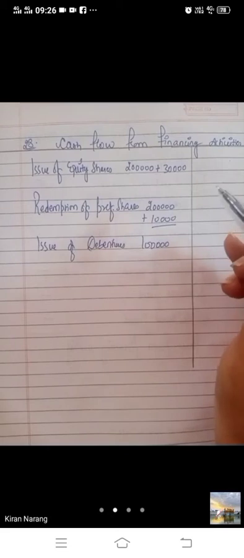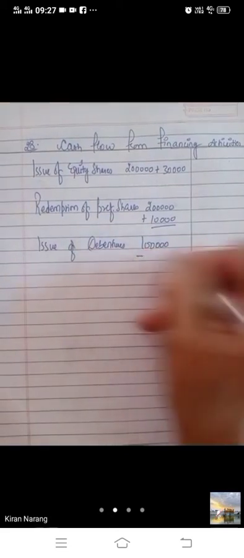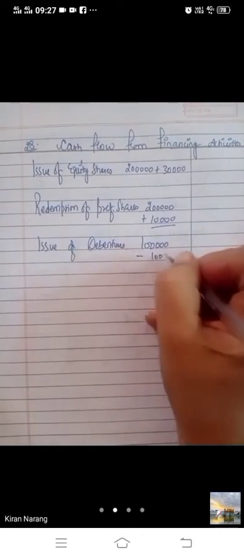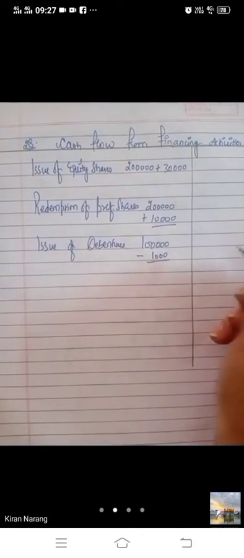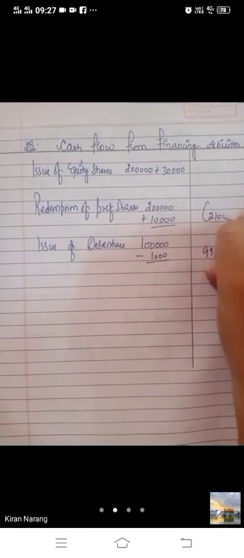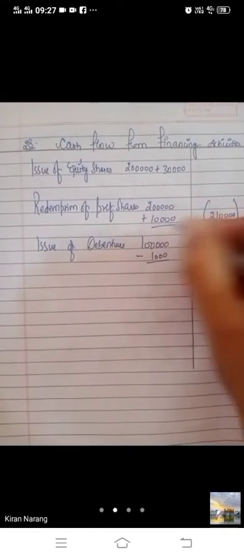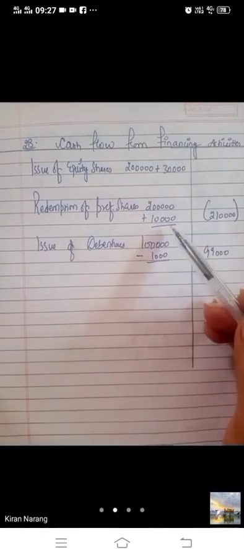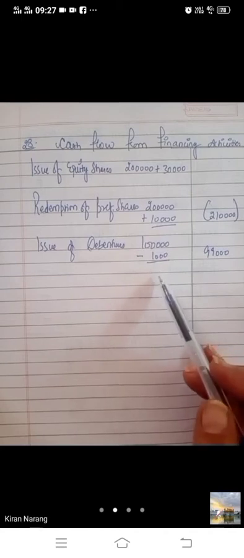Then bache, debentures were issued at a discount of 1%. You have to calculate 1% of 1 lakh. That will be 1,000 only. So it is issued at rupees 99,000. And these are redeemed at 2,10,000. Redemption will be put in the bracket because this is an outflow of cash. Negative figures will be shown in bracket bache. 3 adjustments we have done. Premiums will be added, whether of issue or redemption. Then bache, discount will be subtracted.